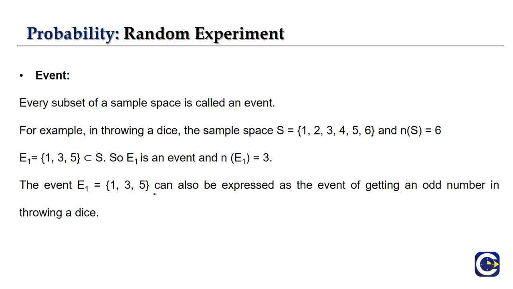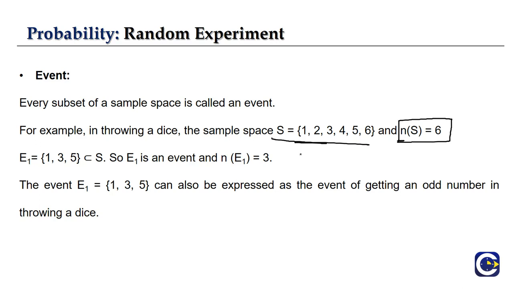Now we'll see the same example for our event. My experiment is throwing a dice. What will be the sample space? The sample space will be S equal to 1 to 6, the set of all outcomes, which is denoted by S. The number of elements in the sample space is N of S, which is equal to 6. So the total number of elements present in the sample space is 6.